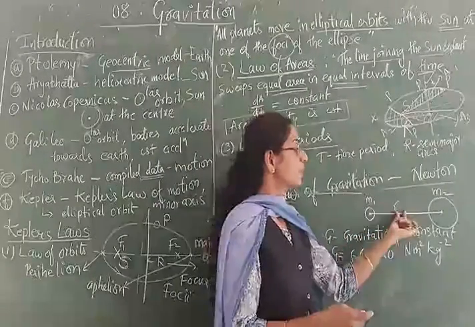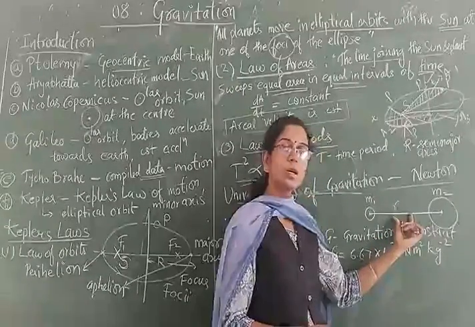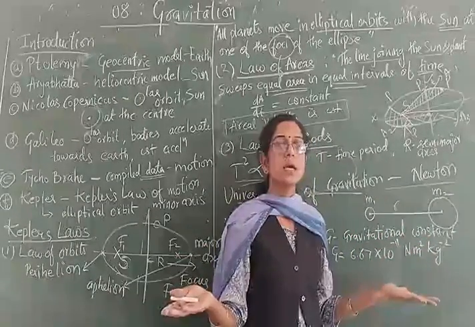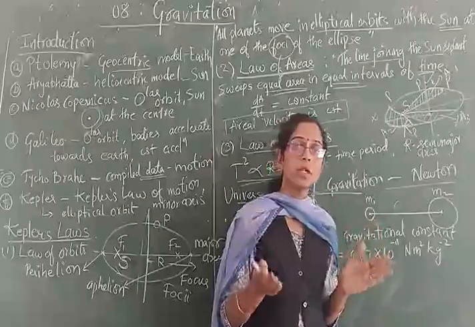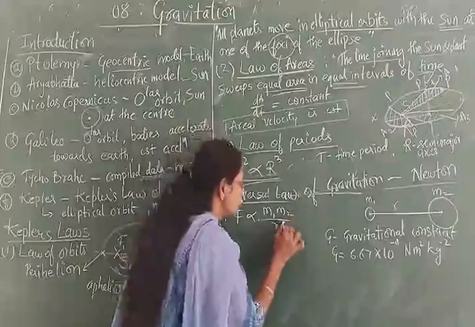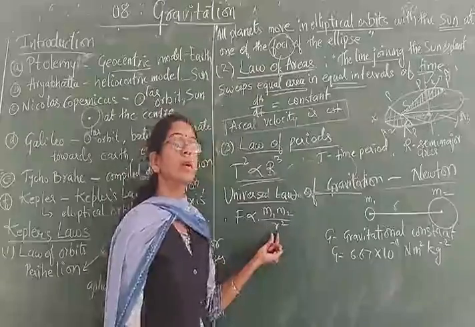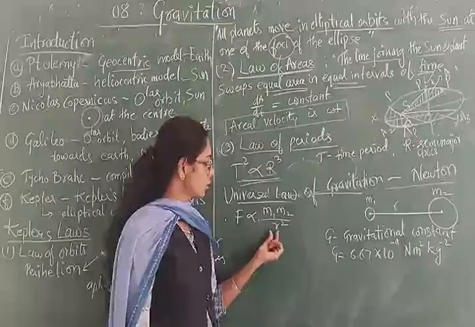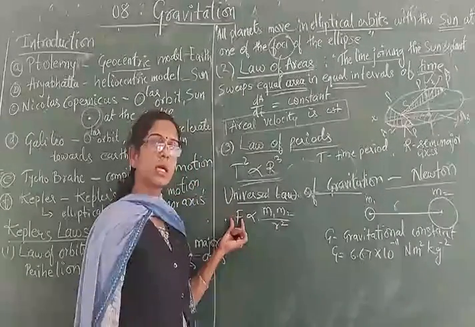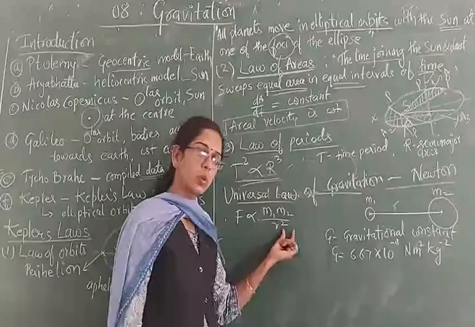As well as it depends upon the value of r, the distance. So if the objects are closer, the force of attraction will be more. If the objects move farther, the force of attraction will be less. It means the force depends upon the distance inversely. So F is inversely proportional to r square. Therefore, this is taken in the denominator. So when this increases, this decreases. When this value decreases, this increases. Inversely proportional to each other. How? Square of the distance, r square.